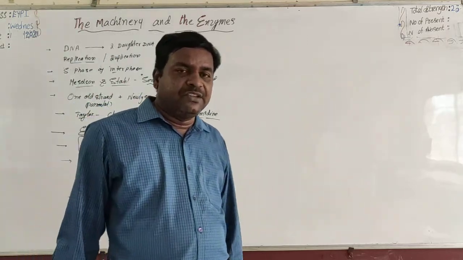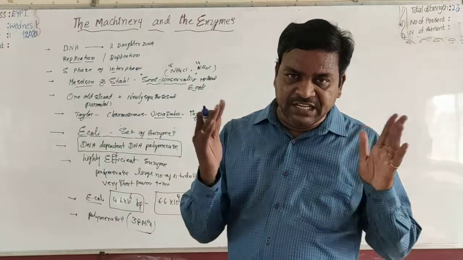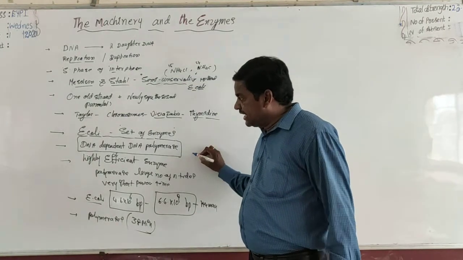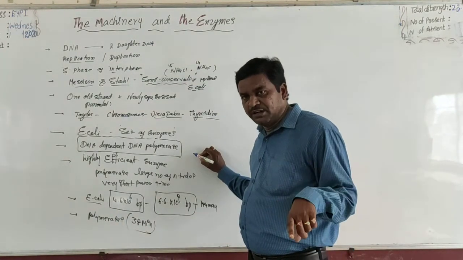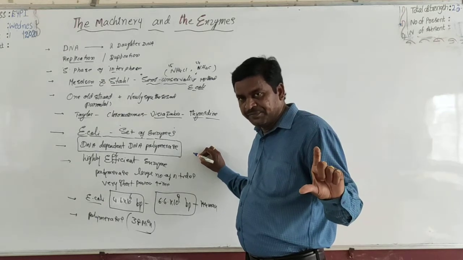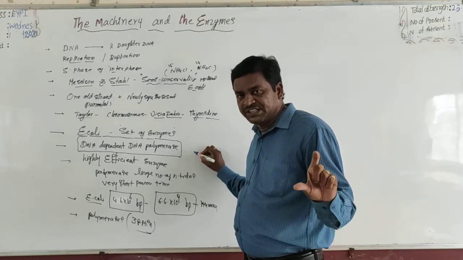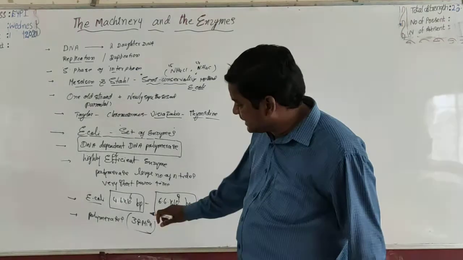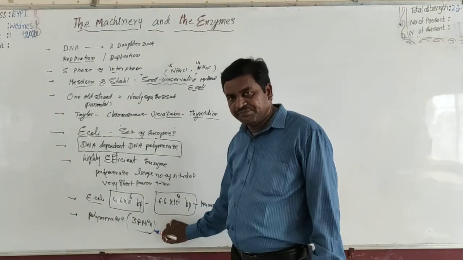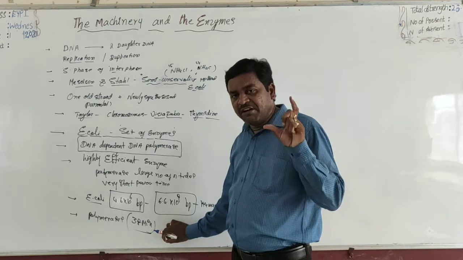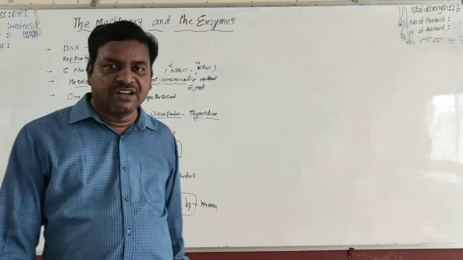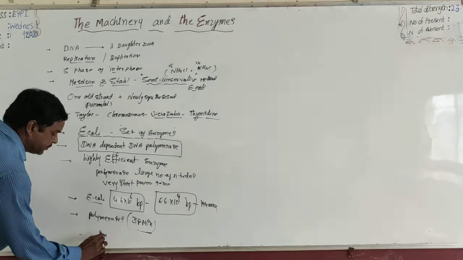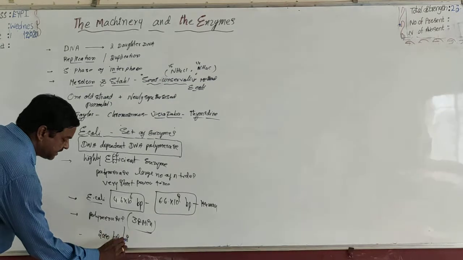The replication process of E. coli bacteria completes within 38 minutes. The highly efficient enzyme, that is DNA dependent DNA polymerase enzyme, polymerizes the total DNA present in E. coli, having 4.6 into 10 power 6 base pairs of DNA, within a very short period of time, that is within 38 minutes. That is the average rate of polymerization. This is 2000 base pairs per second.